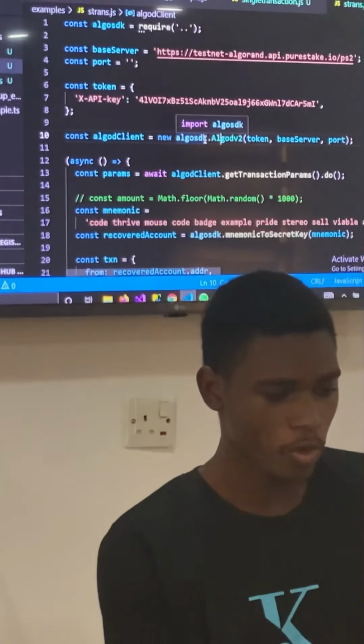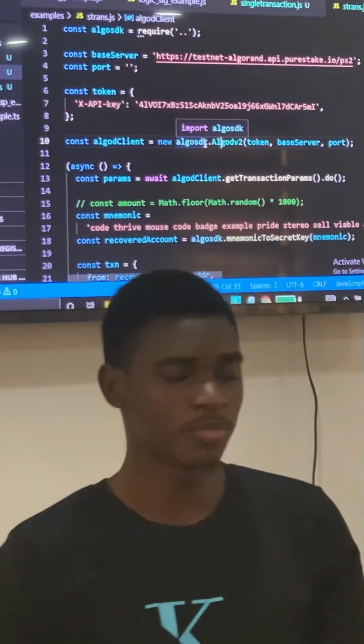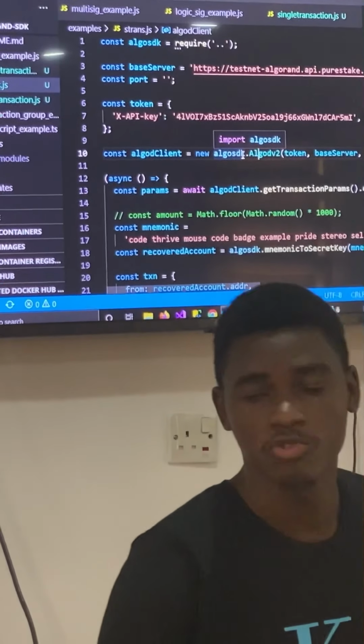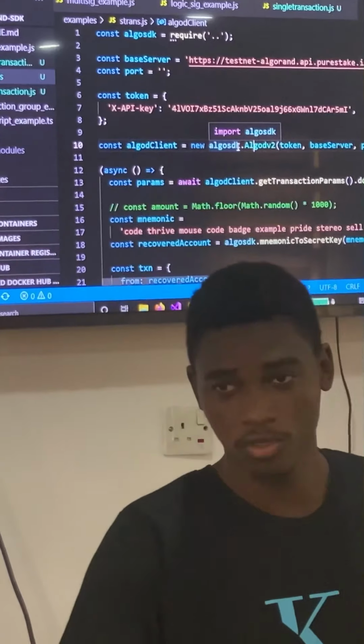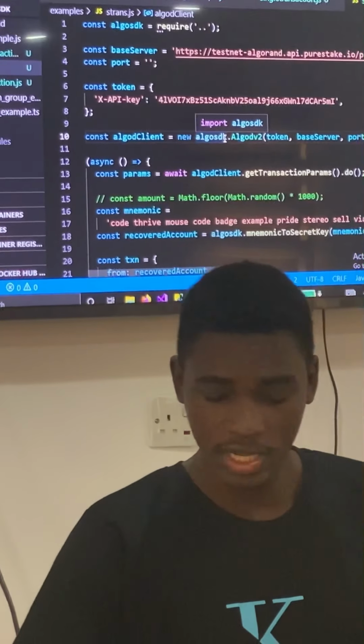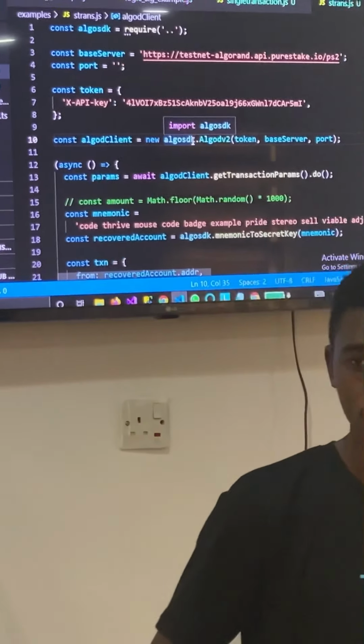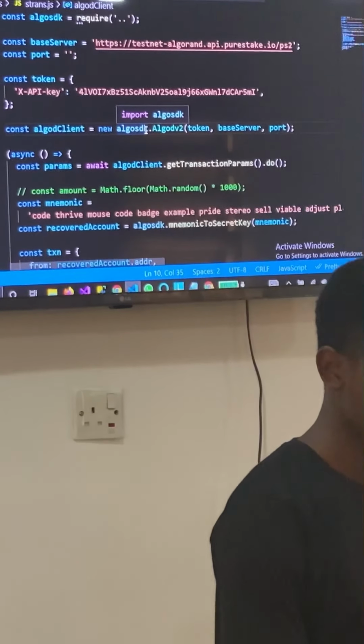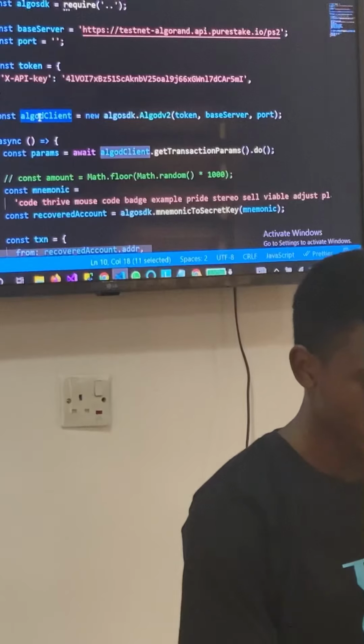So what do we mean by instantiation? We are going to create a new object that can have access to everything that is inside what we are trying to make an instance of. Maybe it could be a method or a class. If it's a class, you can have access to all the methods and their functionalities inside that class. That object can have. That is what we're doing with this Algorand client.